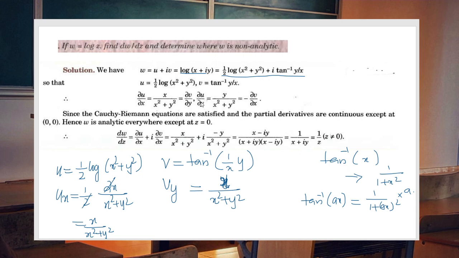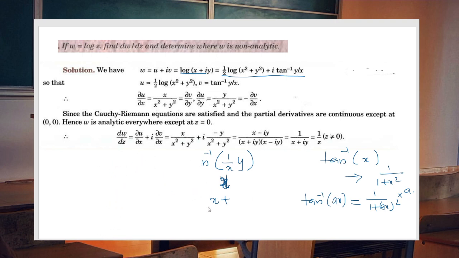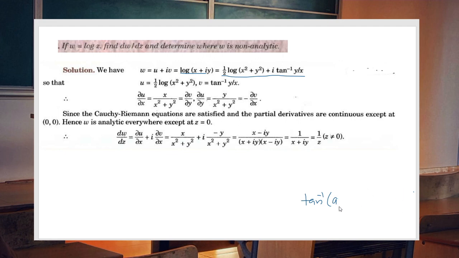Similarly, we have uy equal to minus vx. So what we can conclude, the function satisfies Cauchy-Riemann equation. Also, obviously, the partial derivatives are continuous except for the point x equal to 0, y equal to 0, because we have x square plus y square in the denominator.